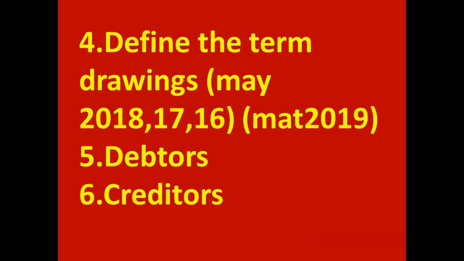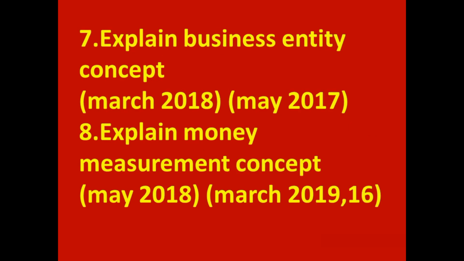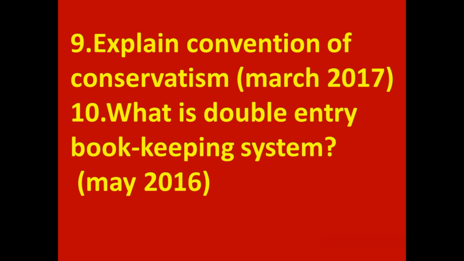Fifth, debtors. Sixth, creditors. Seventh, explain business entity concept. 8. Explain money measurement concept. 9. Explain convention of conservatism. 10th, what is double entry bookkeeping system?